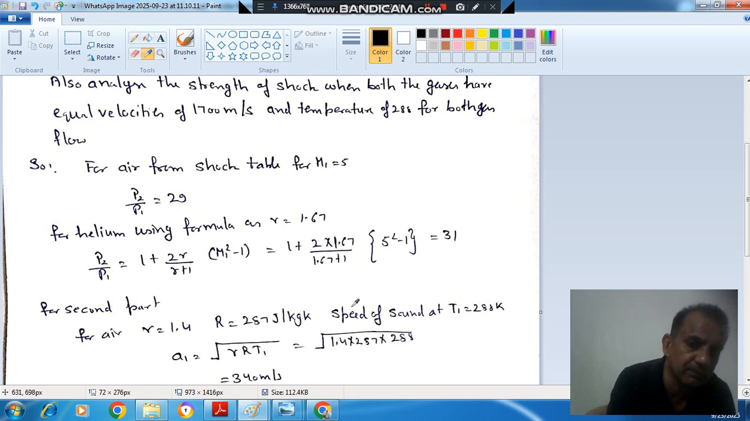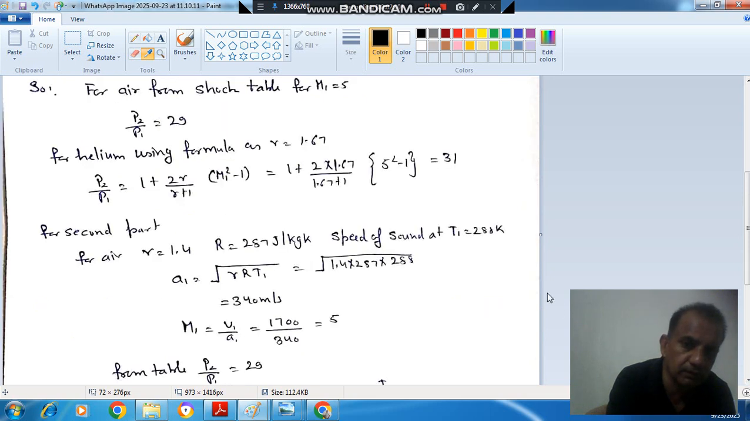Now for the second part, if we take air and the velocity of air is given as 1700 meter per second and temperature is given as 288, then according to 288, the sonic velocity is root gamma RT1, where gamma for air is 1.4 and R is 287. So A1 is 340, the Mach number will be 5, and the pressure ratio will be the same that we have seen from the table, that is 29.